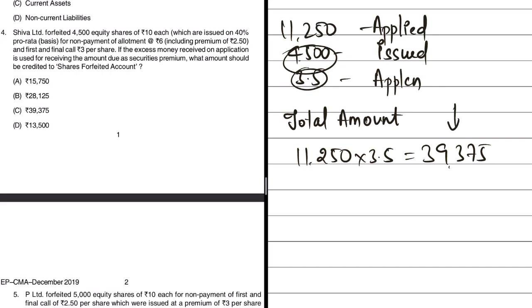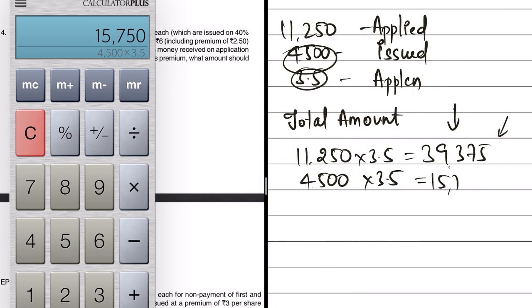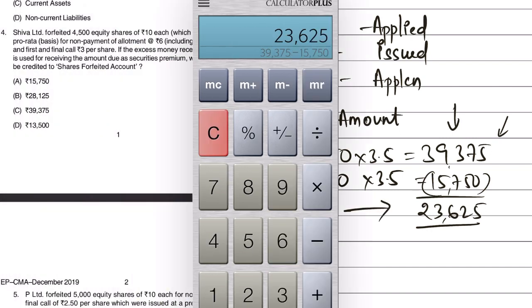But as we already know, this is pro rata basis. We would not have issued everything, but instead we would have used only to the extent of 4,500. So do the math once again. 4,500 into 3.5 will be 15,750. So 39,375 minus 15,750 is 23,625. This is the excess amount which is paid by those shareholders towards the application money.